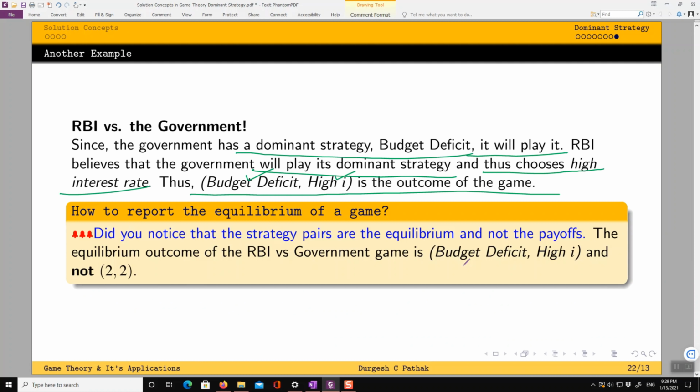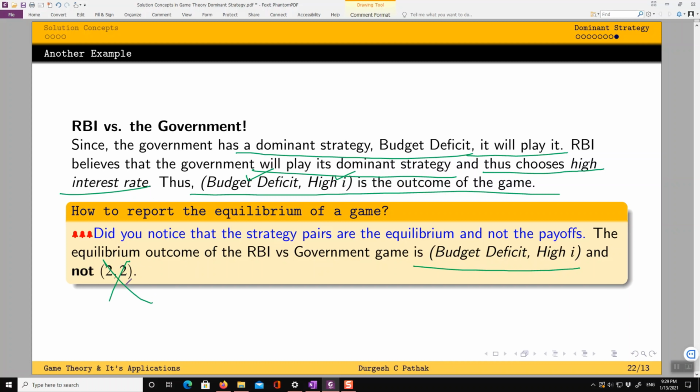That is the equilibrium payoff, but not the equilibrium. Equilibrium is budget deficit and high interest rate. So the equilibrium outcome of the RBI versus government game is budget deficit, high interest rate, and not 2 comma 2. And can you tell me what may be the reason behind this?